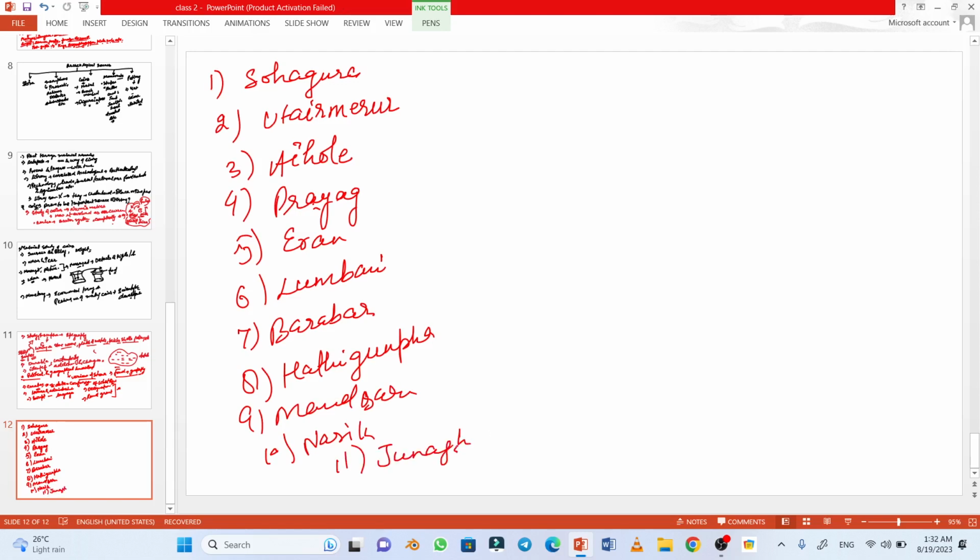There are many other examples, but these are the prominent examples of the inscriptions. One should also know the location of these inscriptions.